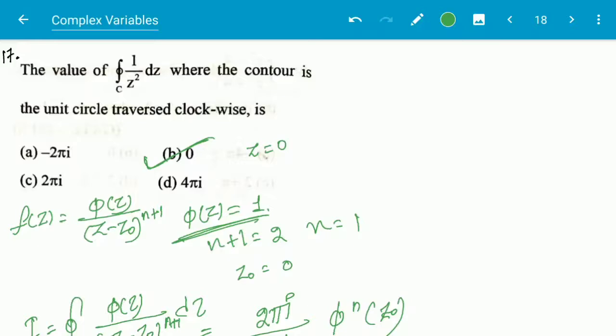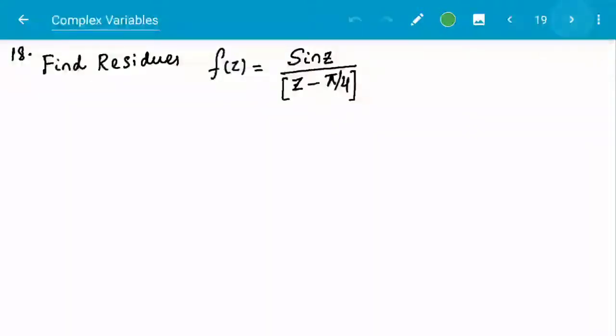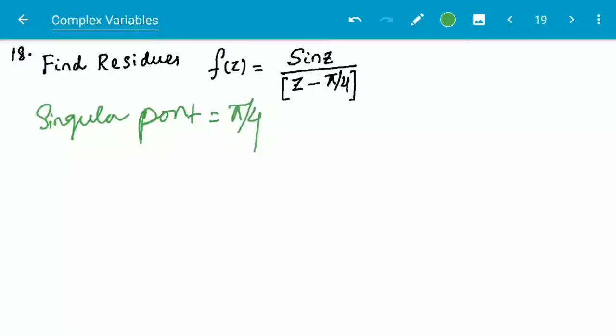So next question is find the residue of f(z) = sin z / (z − π/4). Here the singular point is z = π/4, and if we put z = π/4, sin(π/4) is not equal to 0, so this is not a zero, only a pole or a singular point.